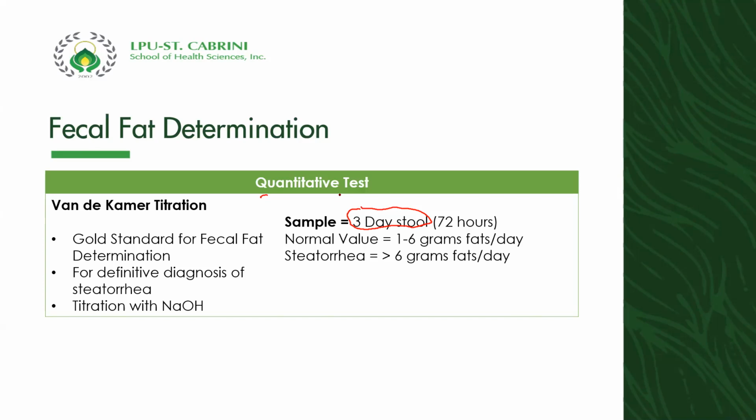Okay. So the test for that is what we call the Van de Kamer titration, which is the gold standard for the fecal fat determination. So for the normal value, if the fecal fat is 1 to 6 grams per day, then it's considered as normal. Kapag greater than 6 grams fats per day, then that is your steatorrhea. This is what we define steatorrhea, greater than 6 grams of fats per day.